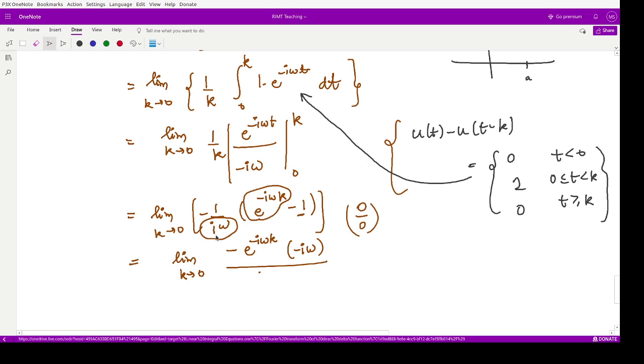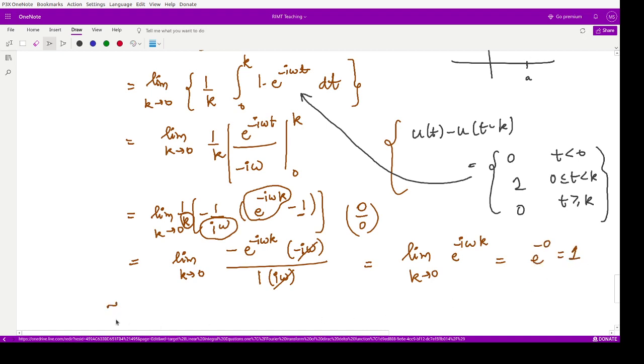Not this term but 1 by k, right? Because k was creating trouble whenever your limit was equal to 0. So the derivative of k is 1, and 1 into omega as such. From here we obtain this, and minus and minus cancel. So we have limit k goes to 0 of e to the power minus iota omega k, which is equivalent to e to the power minus 0, which is 1.